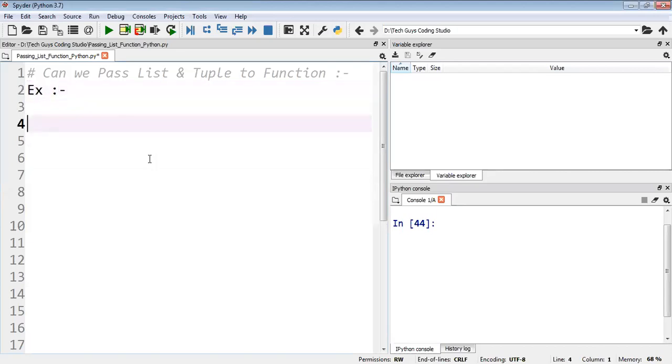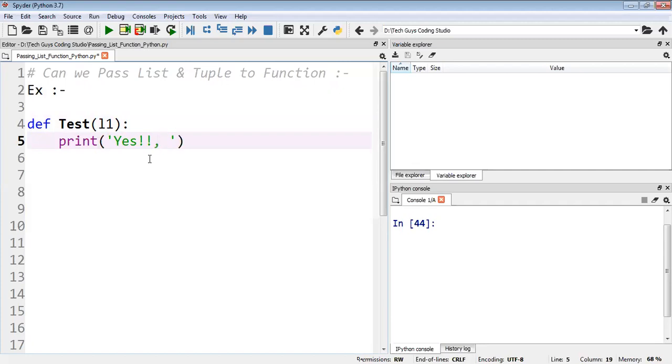Okay. So you create one function: def is the keyword, the function name is test, and you'll pass a list like L1. So here I'll take it like this. Can we pass or no? So we'll check it. Yes, yes, we can pass.